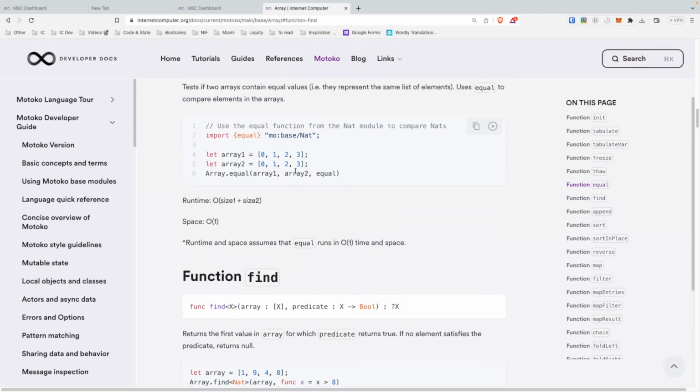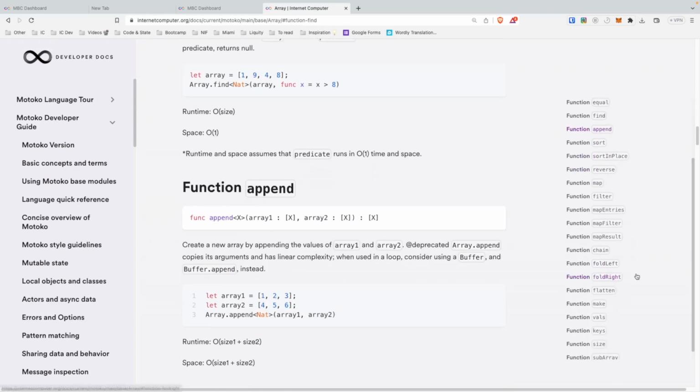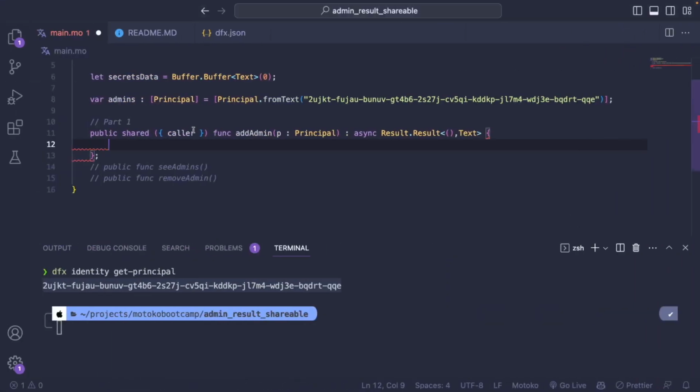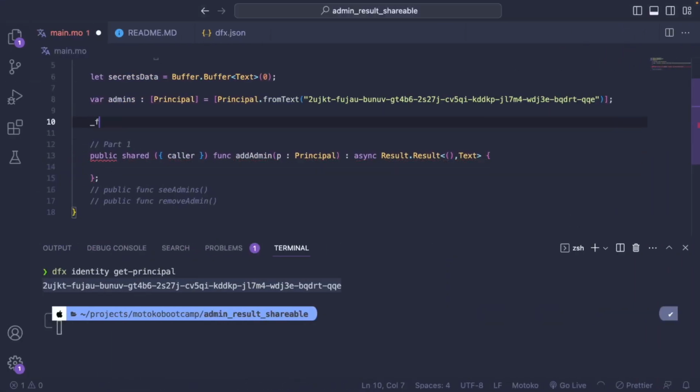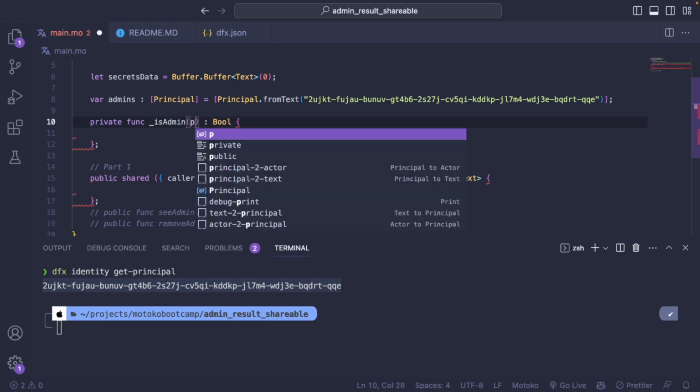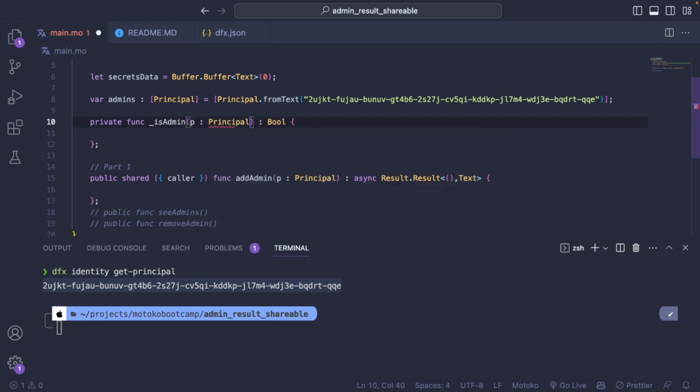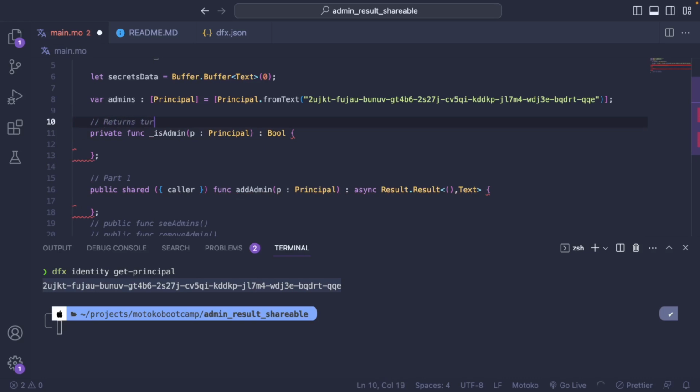It seems that we don't have directly a contain method, so maybe we can create it. Function isAdmin. So this time it's a private function. I can specify it. If I just put function, it's also going to be private by default. And I want this function to take a principal and return true if the principal P is an admin and false otherwise.